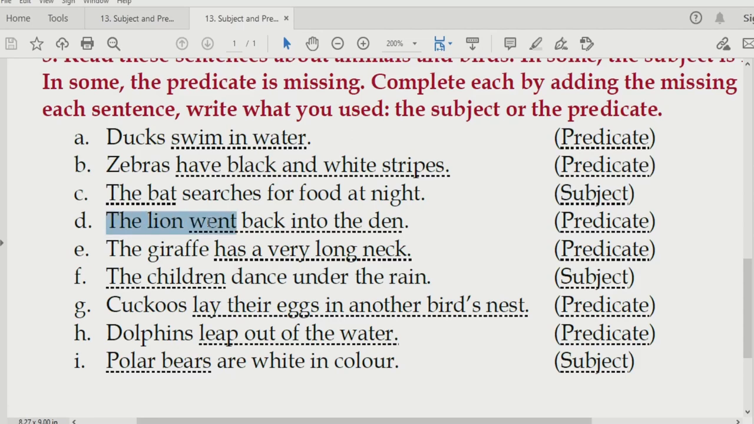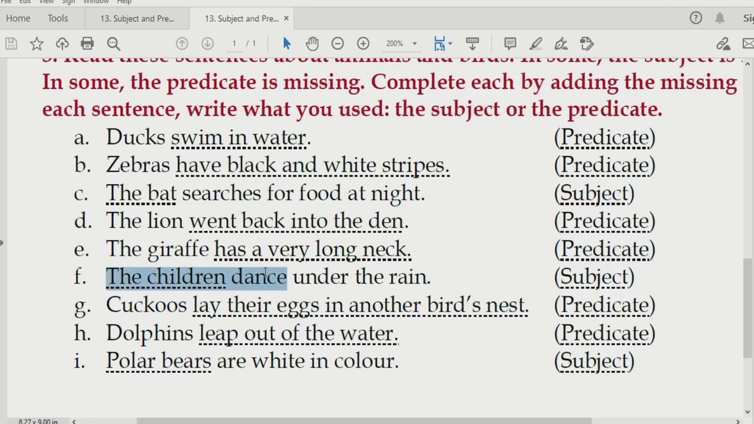So we will be putting subject in this blank. Next one. The lion went back into the den. Or you can also say the lion is the king of the jungle. That will also be right. Now you have to identify the verb over here. Went. Therefore, from went till den is going to be the predicate. And in this blank over here, we will write predicate. Next one. The giraffe has a very long neck. Here also the verb is going to be has. And over here we will write predicate.